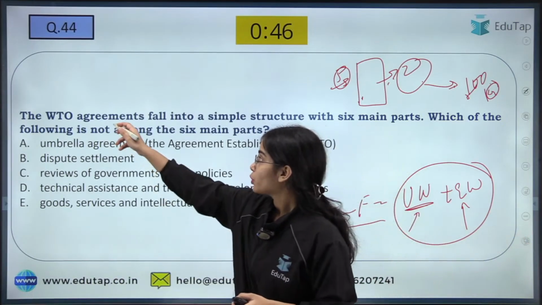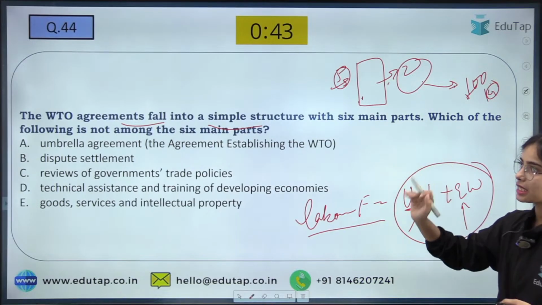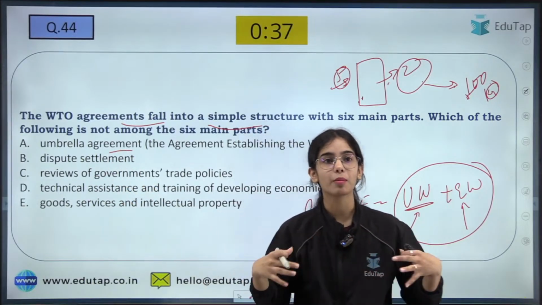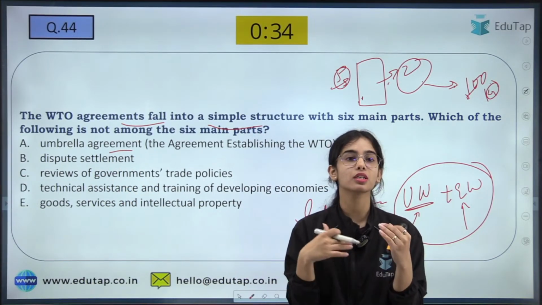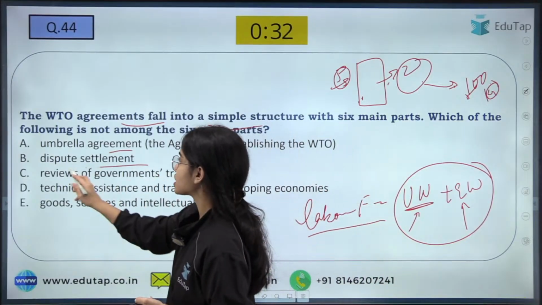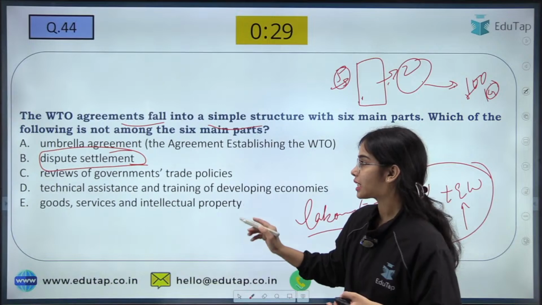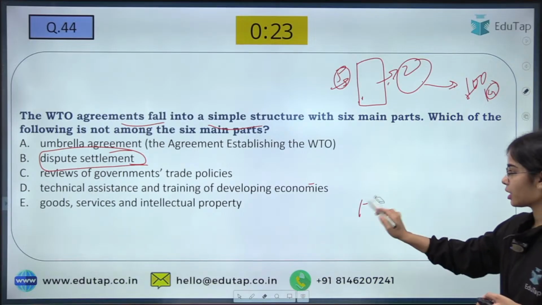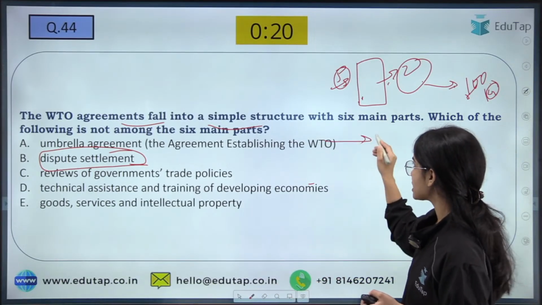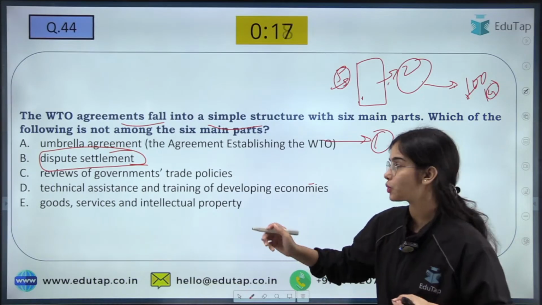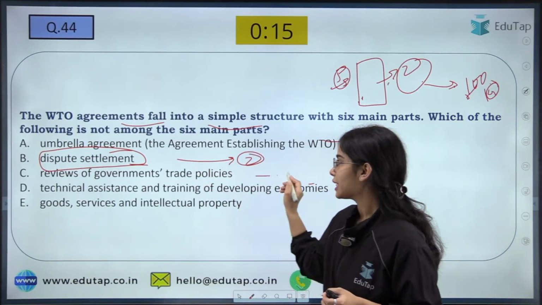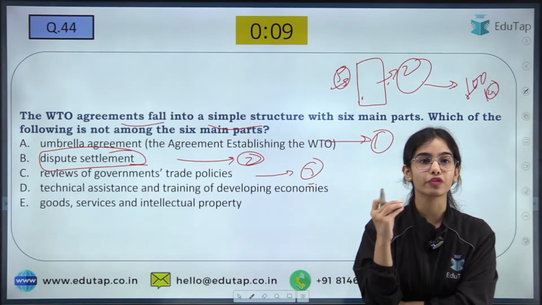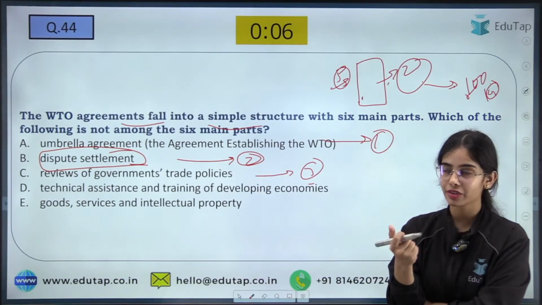Okay. WTO agreements fall into a simple structure of 6 main parts. First is the umbrella agreement, which tells about the functions and responsibilities of the WTO. Then there is the dispute settlement agreement. Then there is the agreement on the government trade policy review, where the WTO reviews the trade policies of the government.